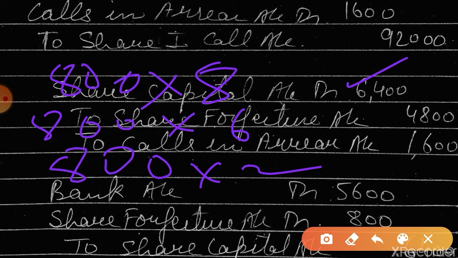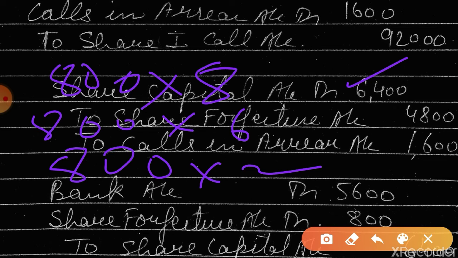Sir, he has also paid the securities premium amount. Yes, students. The company will keep that amount in the reserve itself. They are not showing it as share forfeiture. Is this clear?